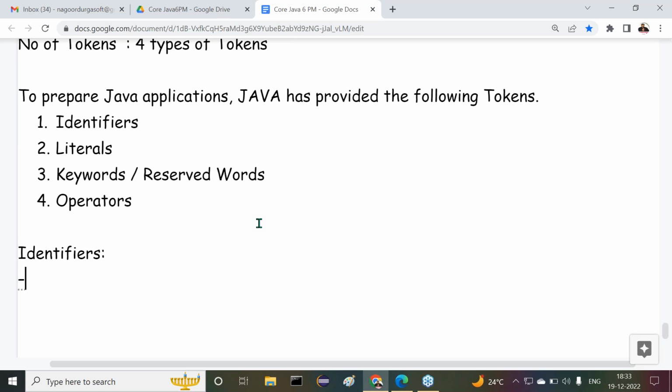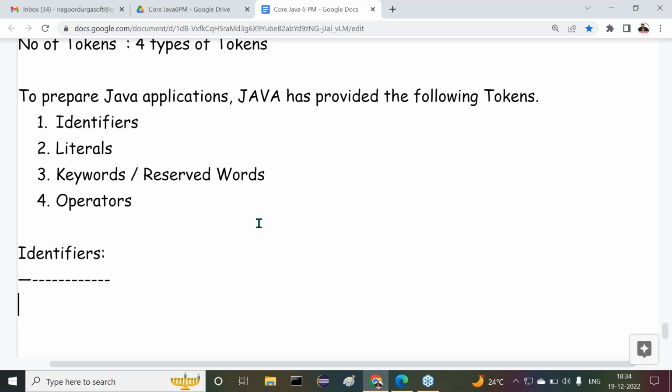What exactly is the meaning of identifiers? Before that, I'm asking one question to all of you. To prepare Java applications, Java has provided some language fundamentals. What are the language fundamentals provided by Java? First one is tokens. Next one is data types. Next one is typecasting. Next one is Java statements. Last one is arrays. Nice.